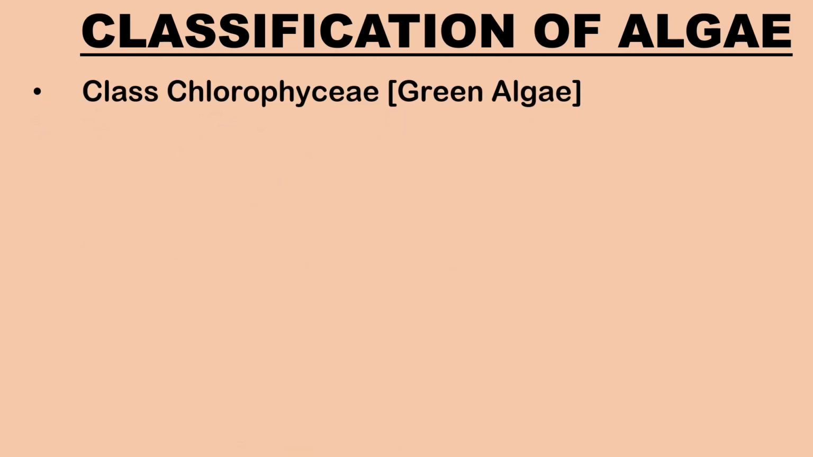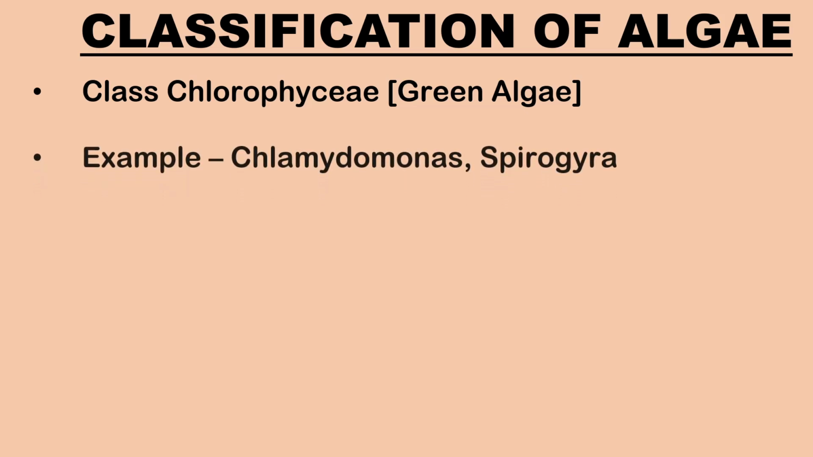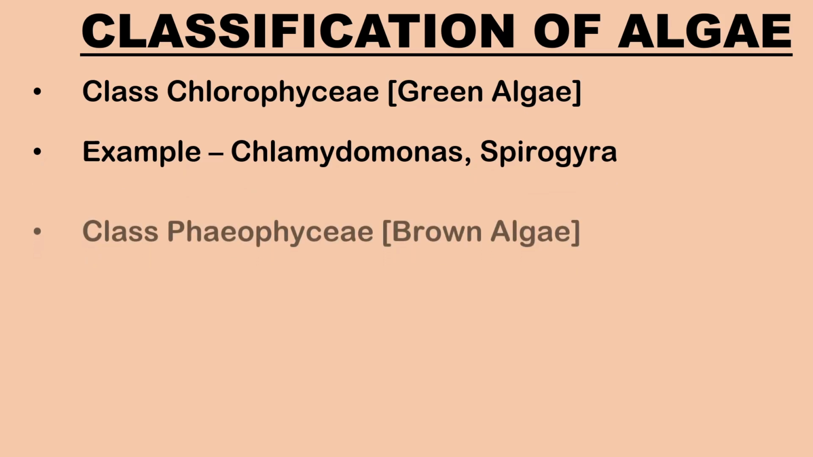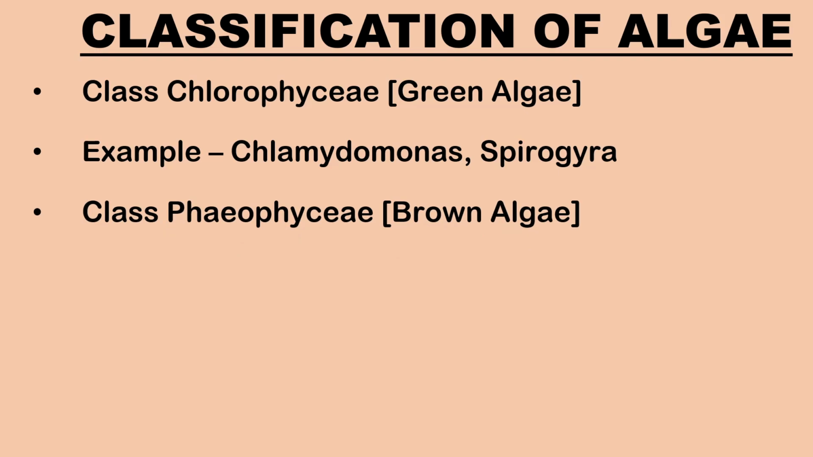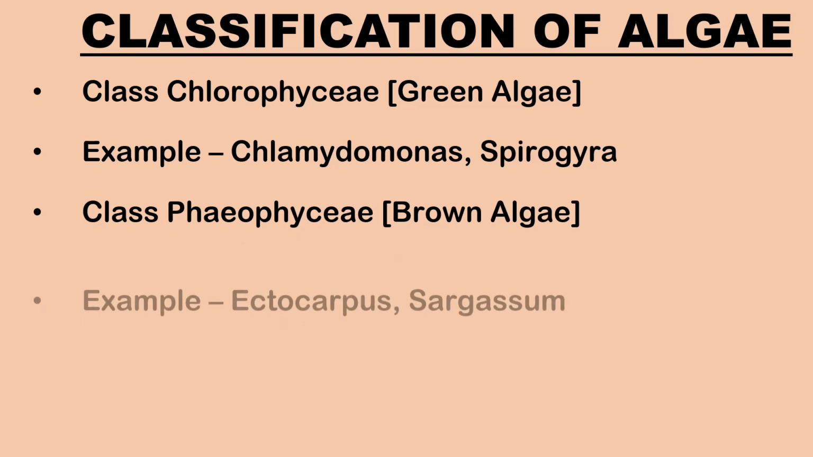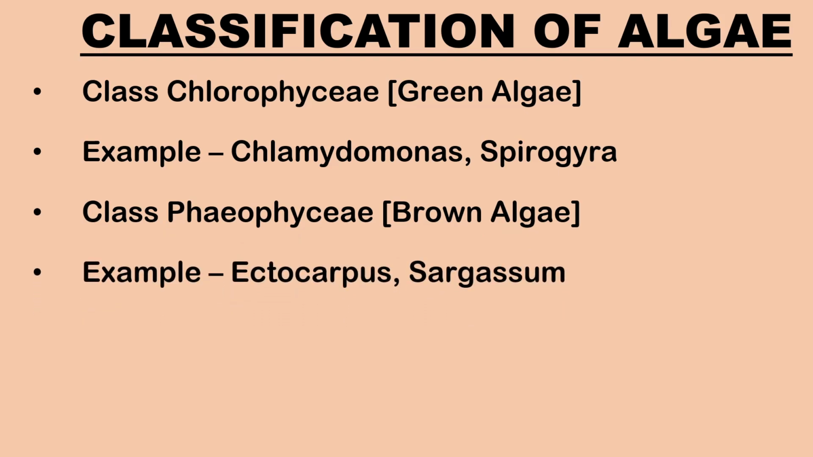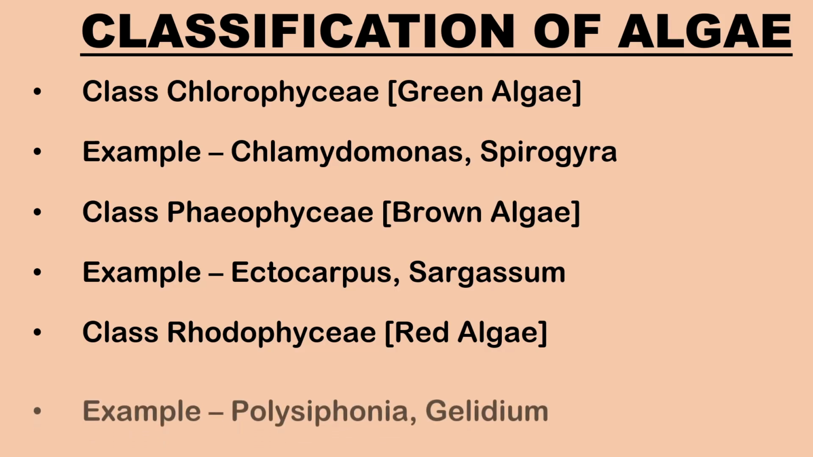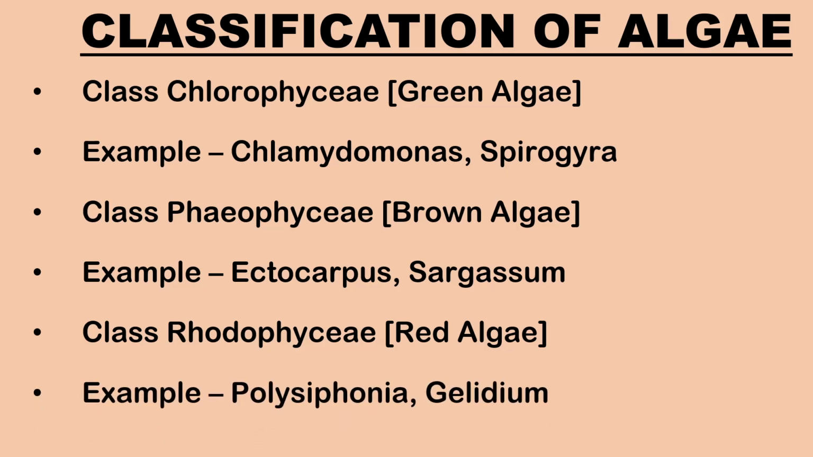Algae are classified into three classes, namely Chlorophyceae, consisting of green algae, example Chlamydomonas and Spirogyra. Phaeophyceae, consisting of brown algae, example Ectocarpus, Sargassum. Rhodophyceae, consisting of red algae, example Polysiphonia and Gelidium.